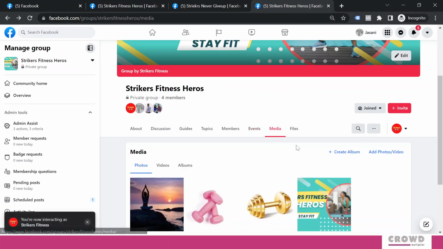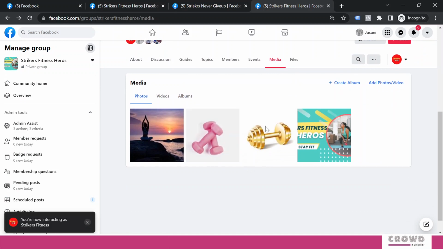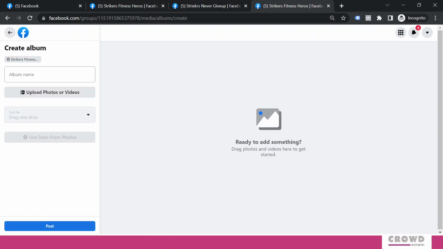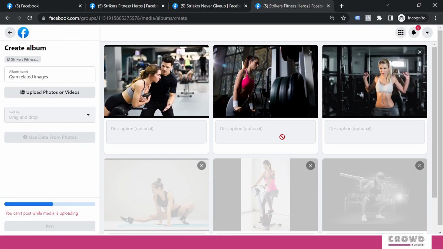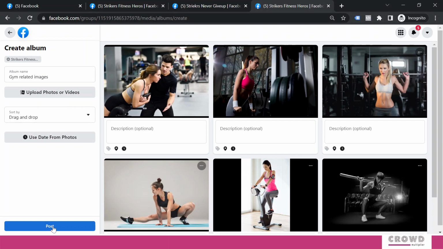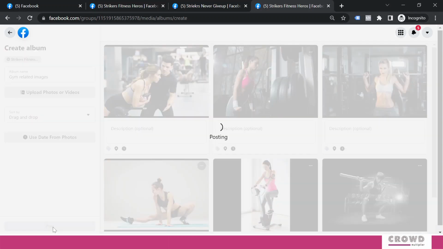If you click media, then you will be able to see all the content over here. If you want to create any kind of album, then you can give that album a name, let's say gym related images. Then I can upload multiple images. So right now I have selected 6 images over here. This is pretty much the way we had done this on our Facebook page. Still, we'll click this post,